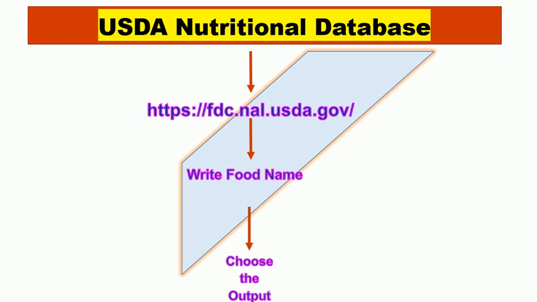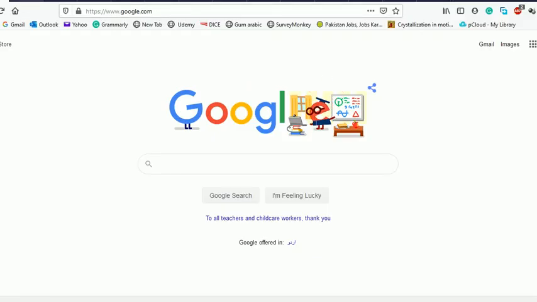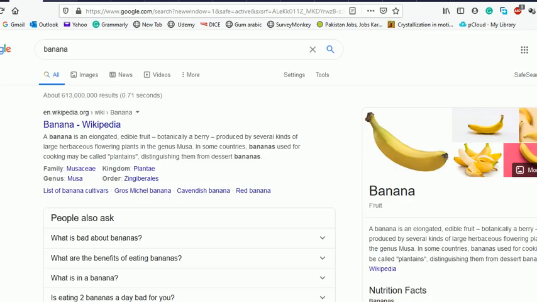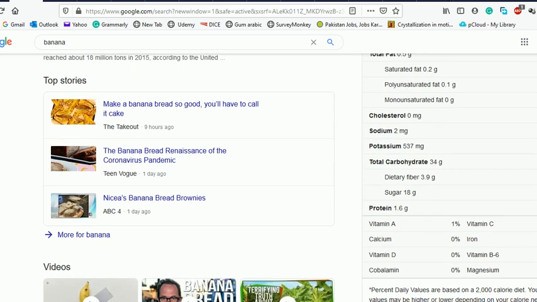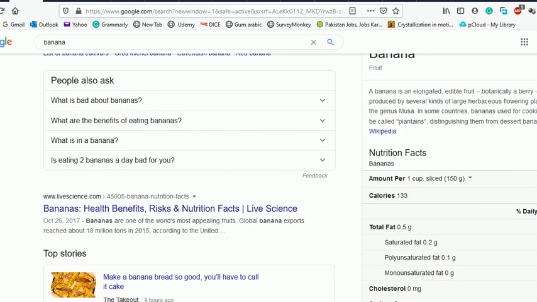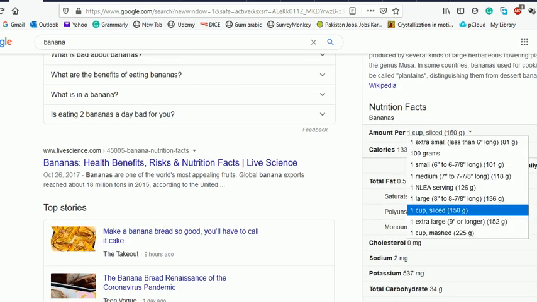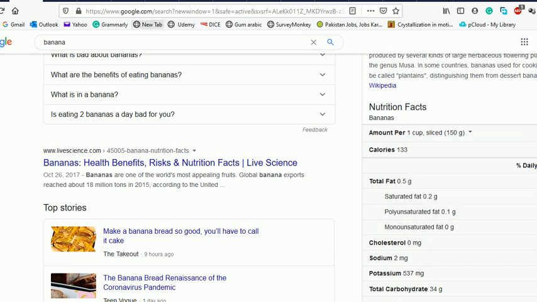Now I shall demonstrate how you can search the data with both these methods. Open Google, write banana. You see here the nutritional value of banana is provided. Select the amount per cup. I must add here that for fruits and vegetables the term cup equivalent is more relevant. I have explained that in another video related to fruits and vegetables, in which I explained how many cup equivalents you need to eat daily. The link for the video is provided in the description.